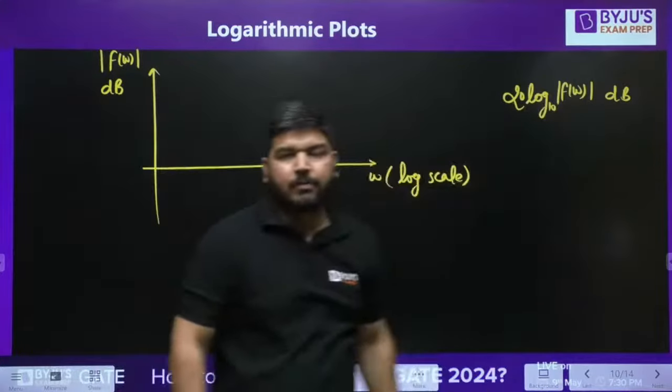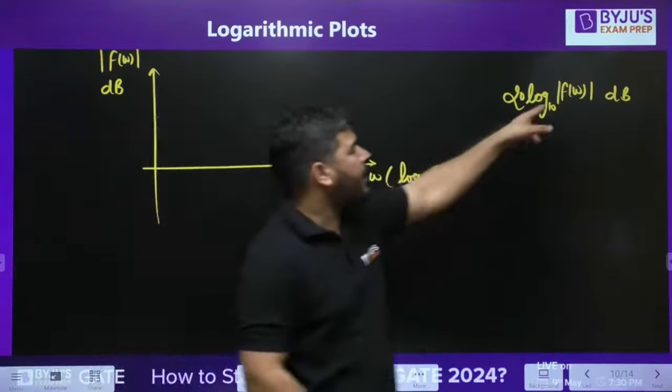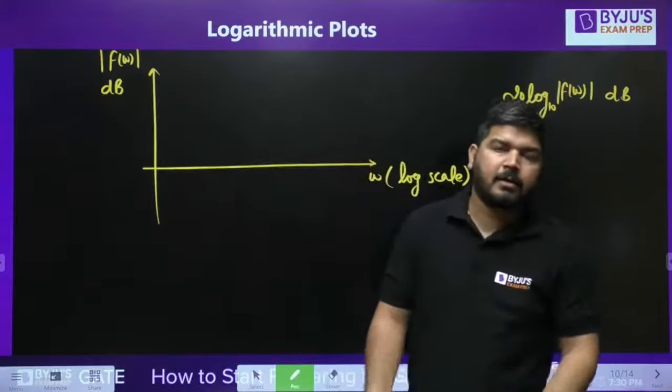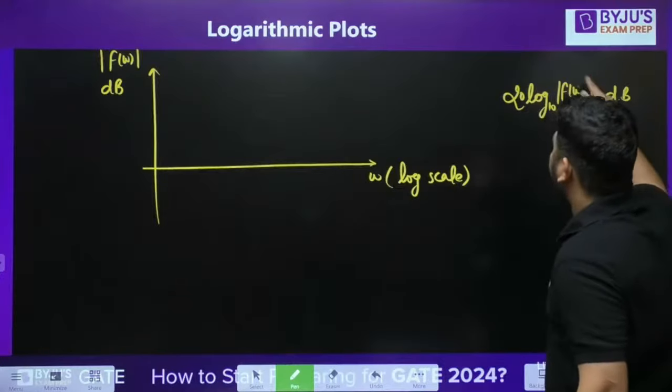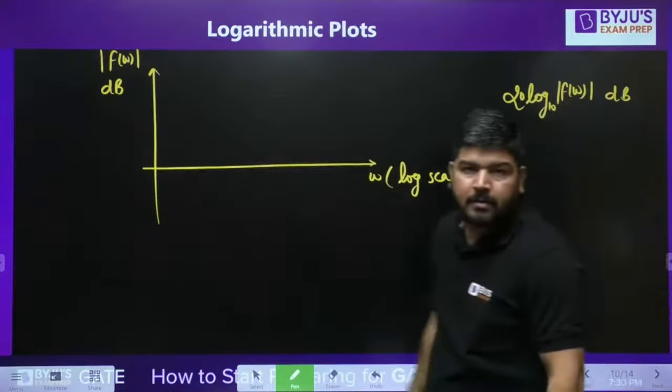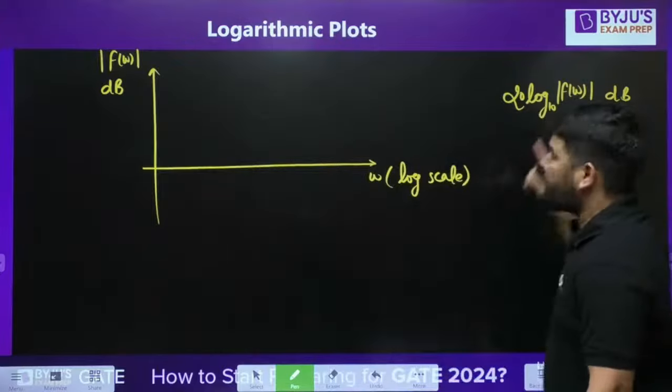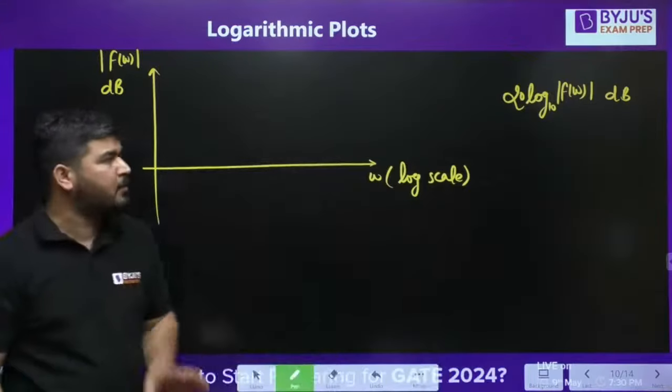This will become this much dB, decibel, because generally I'm taking this as voltage or maybe current. But whenever this represents power, then you have to take 10 log base 10. You don't need to take 20. You have to take 10 log base 10. So you have to remember this point, okay?